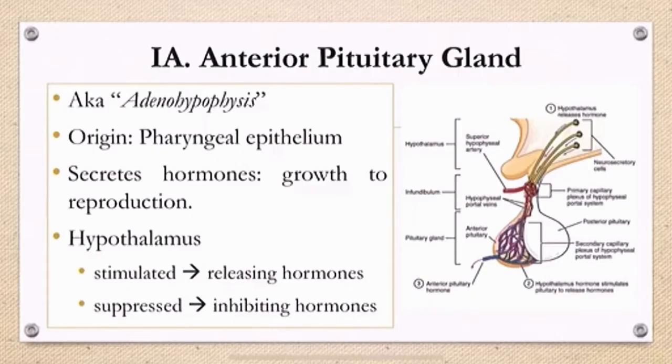First is your anterior pituitary gland, also known as your adenohypophysis. It originated from your pharyngeal epithelium, and it secretes hormones that regulate a wide range of bodily activities from your growth to your reproduction. Release of anterior pituitary hormones is stimulated by releasing hormones and is suppressed by inhibiting hormones.